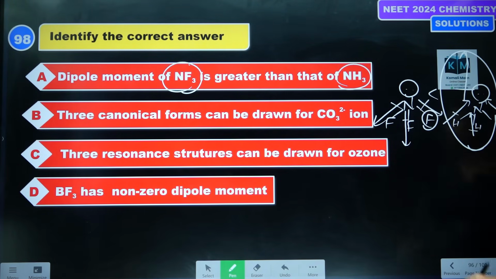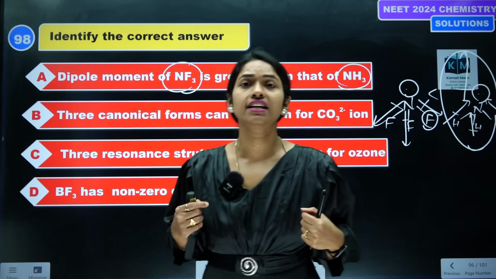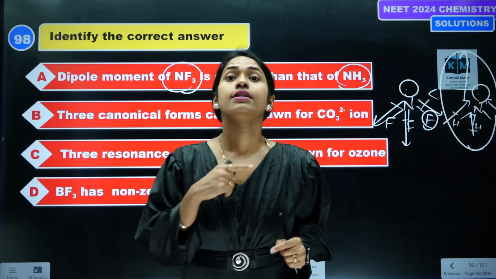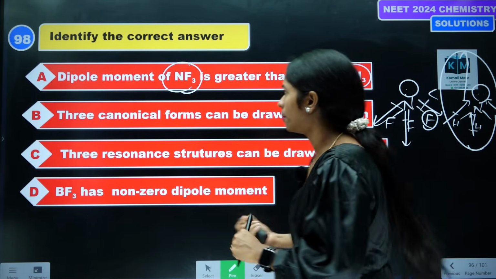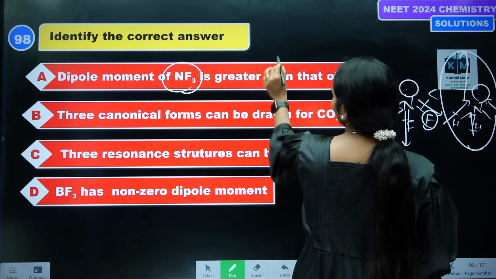In NF3, even though 3 fluorines are there, we think that fluorine is more electronegative, so NF3 has more dipole moment, but no, NH3 has more dipole moment. So option 1 is not correct.